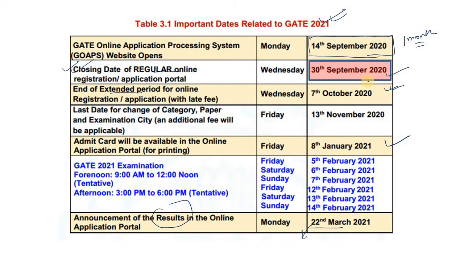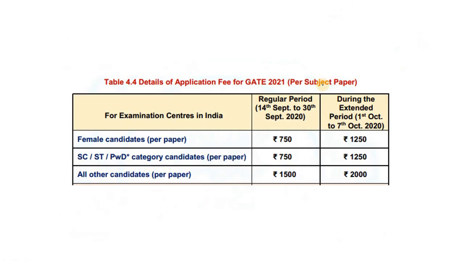Now what is the difference between these two dates? Let's say you are supposed to complete your application process by 30th September. In that case you have to pay fees based on your category. For female candidates you have to pay 750 rupees, for SC, ST and PWD category this is also 750, and for all other candidates you have to pay 1500 per paper. So the fee has not changed this time.